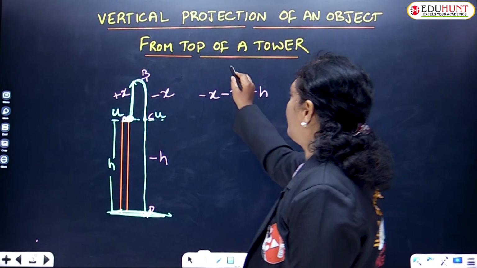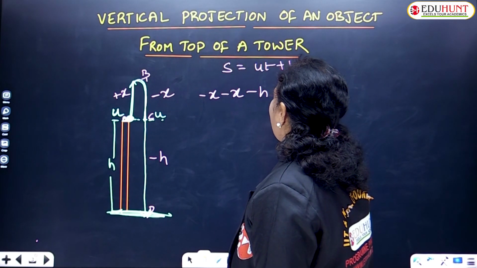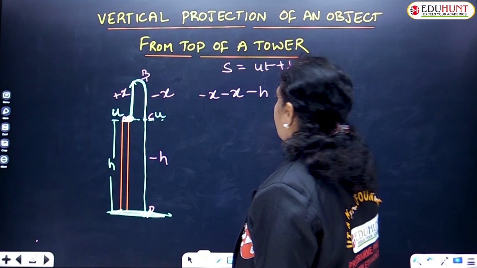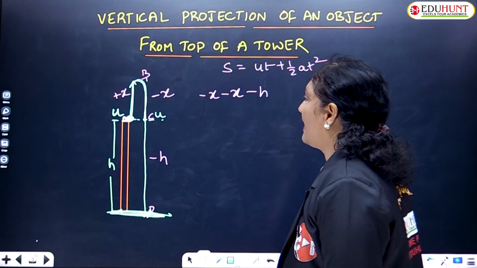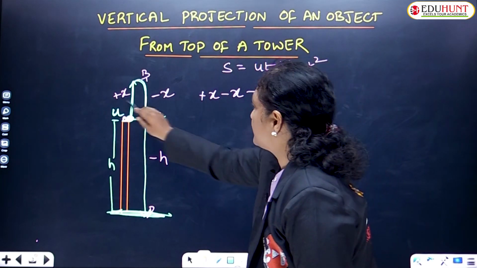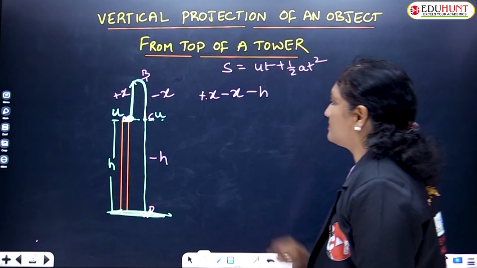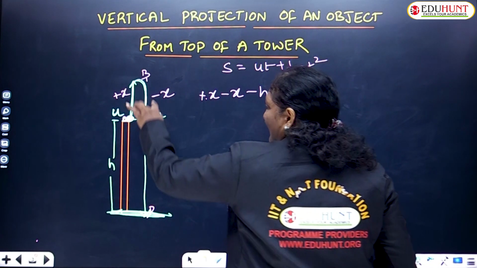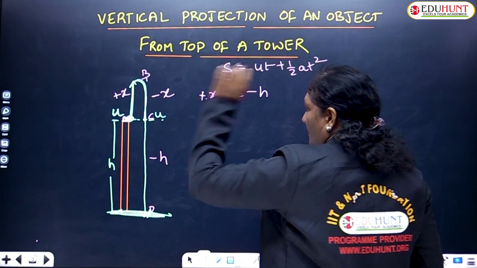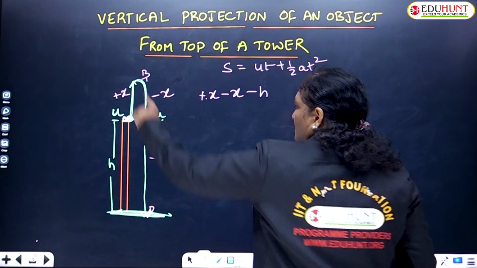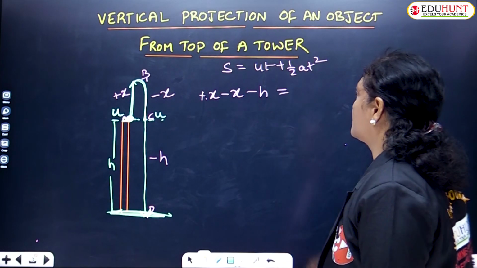We know the formula S equals ut plus half at square is the generalized kinematic equation. Hence instead of displacement, what you have written is plus x, this downward direction is minus x, and again this downward direction is minus h. This blue color only indicates the projection. The journey of the body has started from here. So plus x, minus x and minus h is equal to ut.